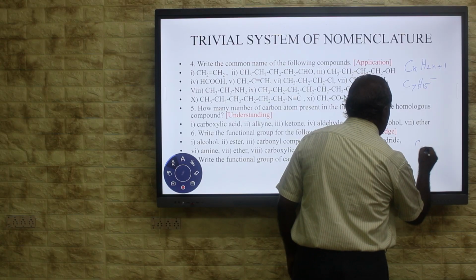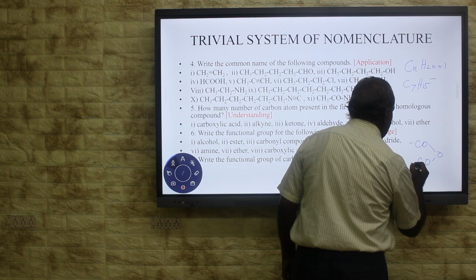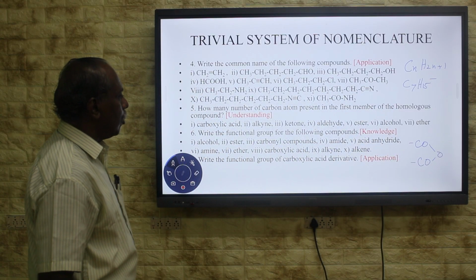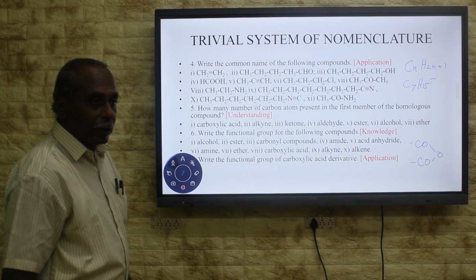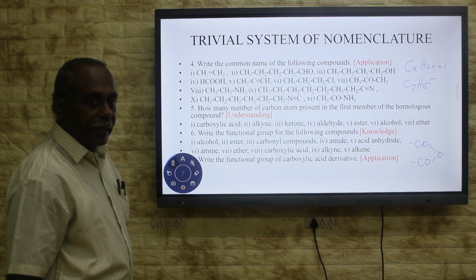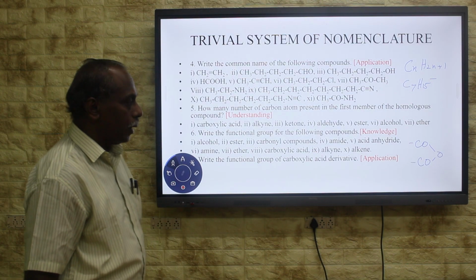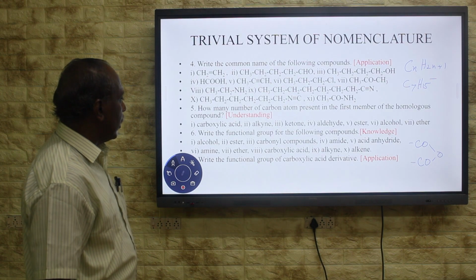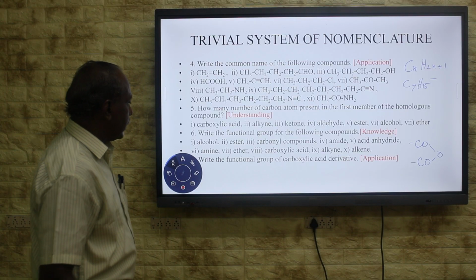Functional group is CO, both are connected by oxygen. It's the functional group of anhydride. Then amine NH2, carboxylic acid COOH, then alkyne C triple bond C, that is the functional group. Then alkene, C double bond C.